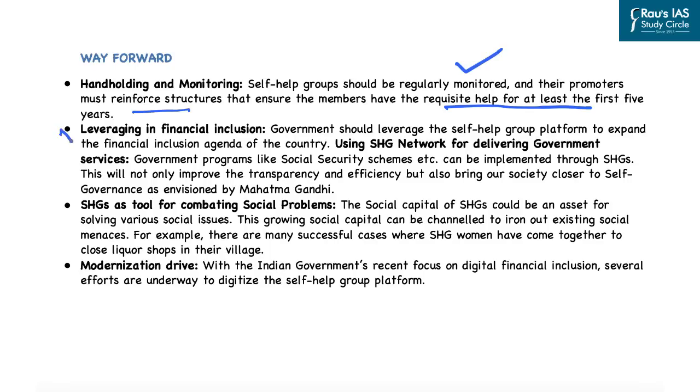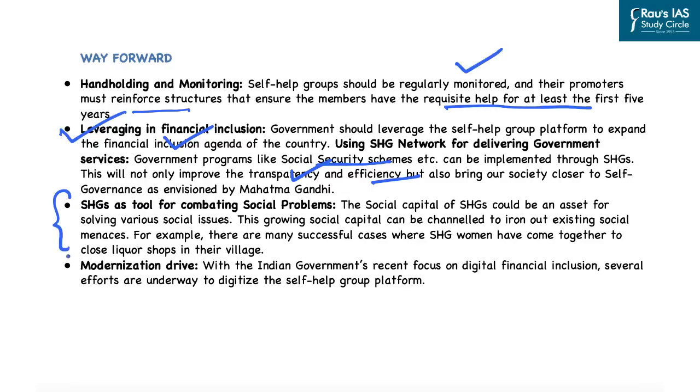Second is leveraging financial inclusion. That is, the government should leverage the self-help group platform to expand the financial inclusion agenda of the country. Using the SHG network, the government can deliver various services. For example, government programs like social security schemes can be implemented through the self-help groups. This will improve transparency and efficiency and also bring our society closer to the self-governance which was envisioned by Mahatma Gandhi. Further, self-help groups are an important tool for combating social problems, and that is why the SHGs could be an asset for solving various social issues.